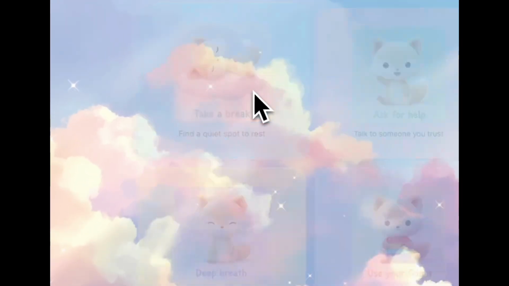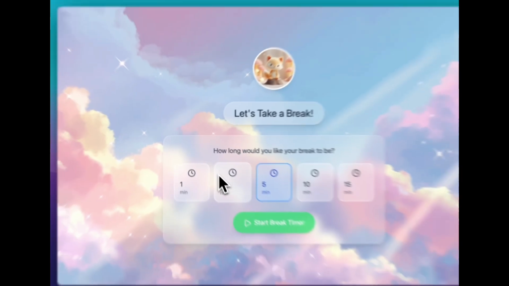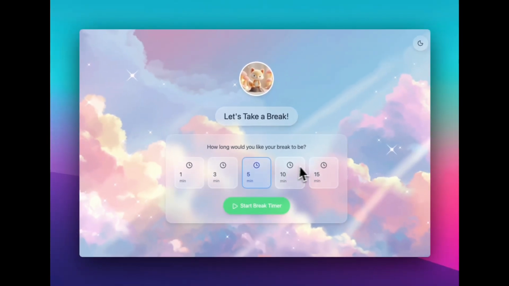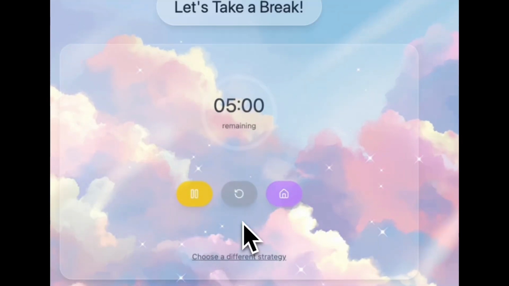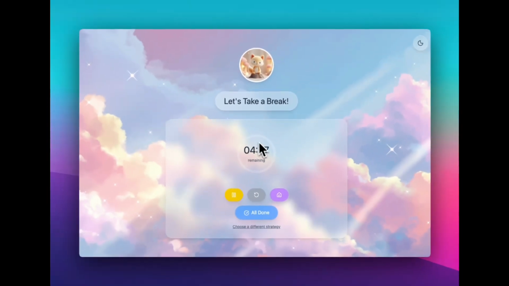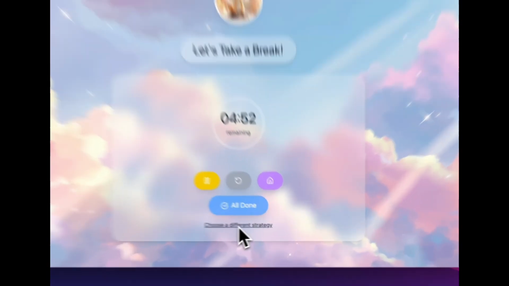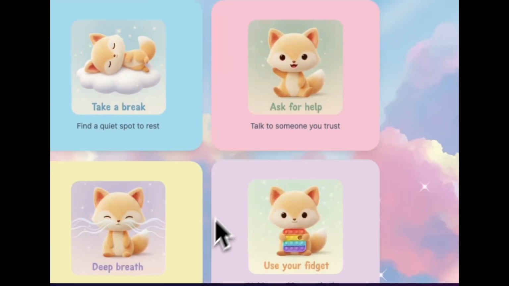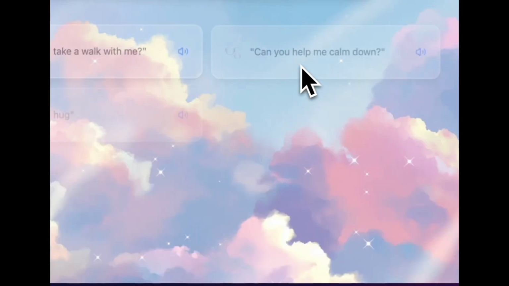So if we click on take a break, we have choices of timers. This is great for our teachers that want to set a timer for our kids who need breaks. You know, we have various timers in the classroom. This is just another one that you can go with. So if you start the timer, it will start running, and you can click all done. I'm going to click choose a different strategy, and I'm going to click ask for help and show you this.